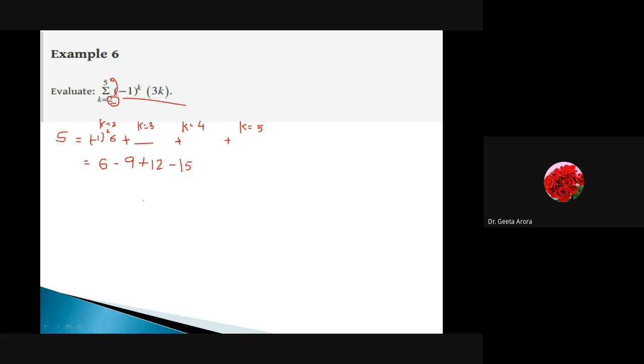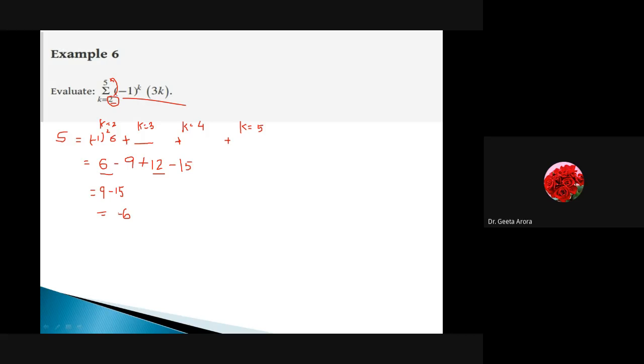So if I have these terms, 12 plus 6 is 18. 18 minus 9 gives me 9. This is how I can simplify. And then finally we have 9 minus 15, and the difference of 9 and 15 is 6, and it comes in negative because we take the sign of the bigger number. So this is the final answer.